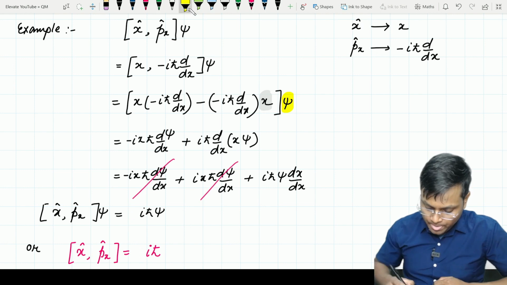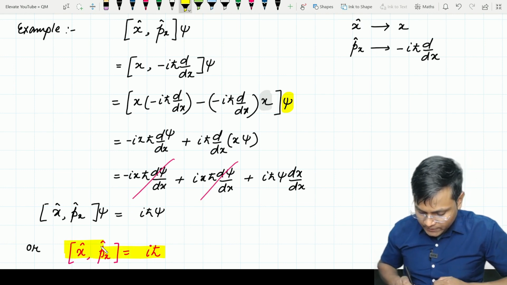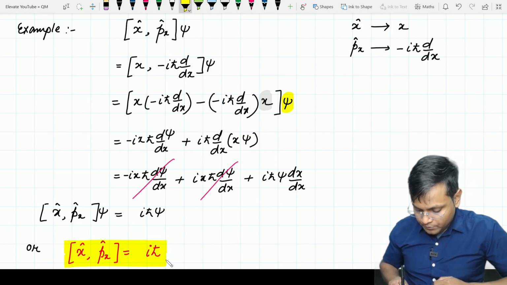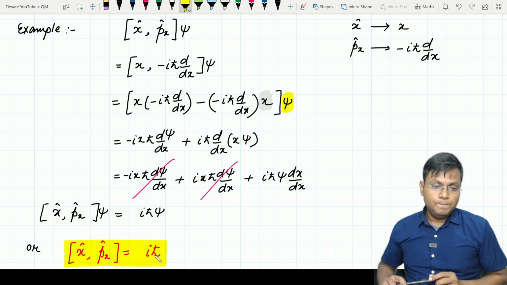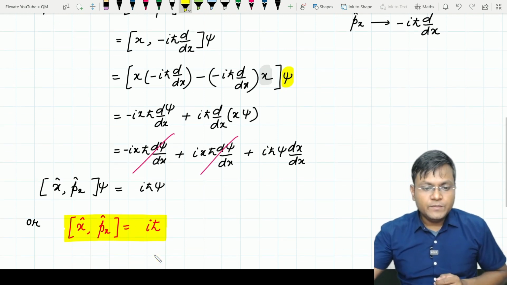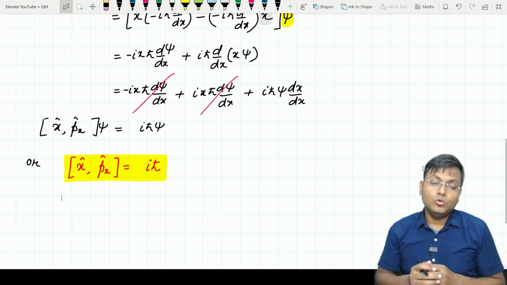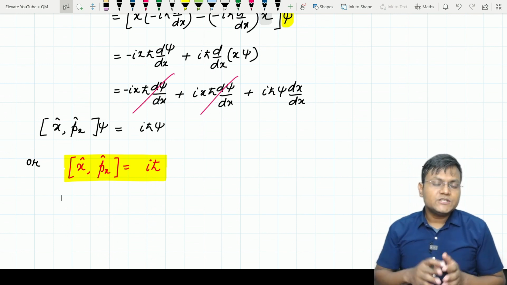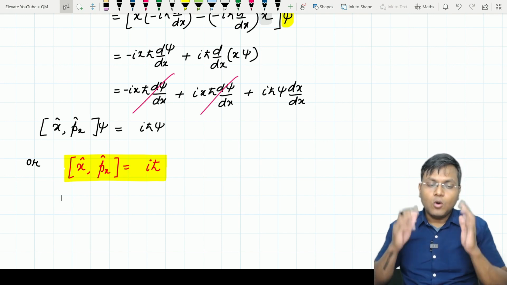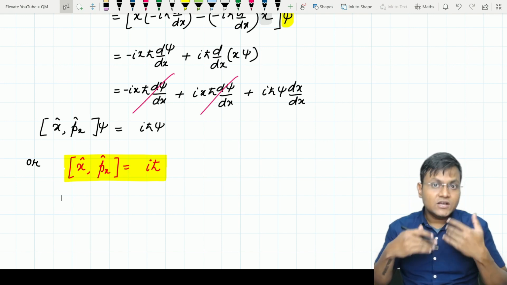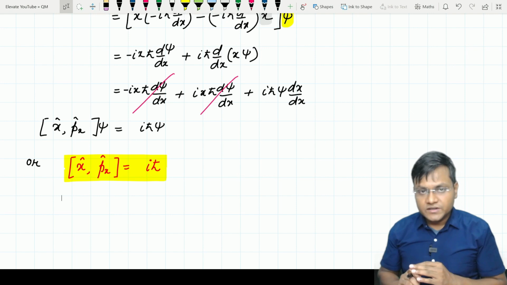So this is the commutator of x and px. So what does this mean? Okay, commutator of x and px का मतलब ये है that the momentum operator and the position operator do not commute. Now in quantum mechanics, when operators do not commute, it automatically signals that there is a corresponding Heisenberg's uncertainty principle associated with those two physical quantities.